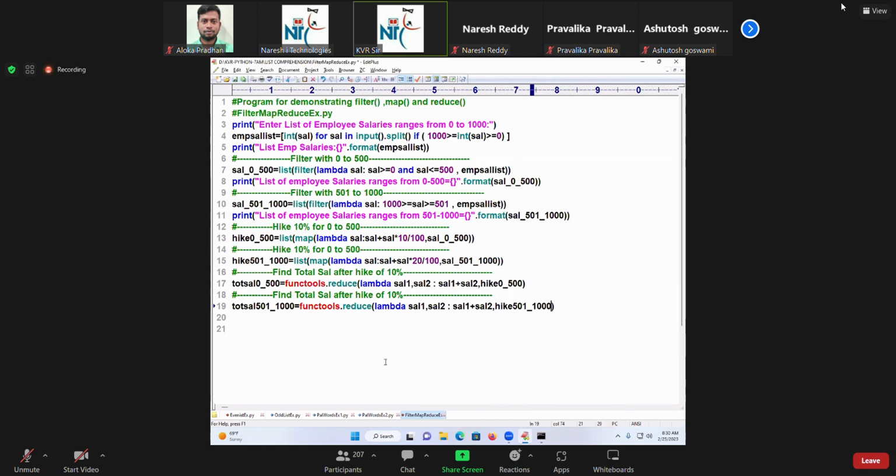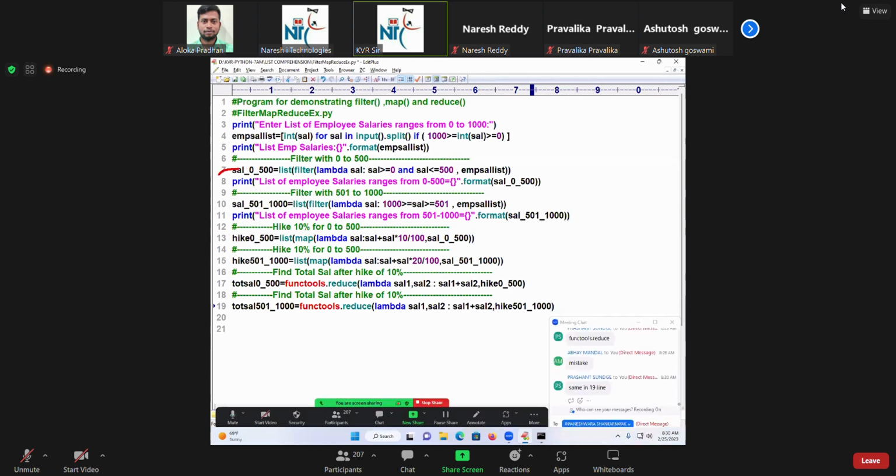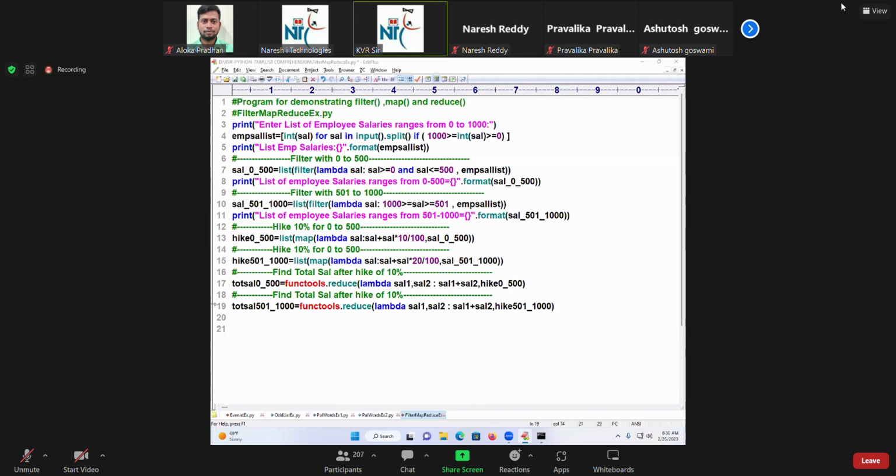Done. So now I want to print in tabular format: the old salary, hiked salary, and total salary. Now I am going to display the salaries of old 0 to 500 and their hikes and total, like this.